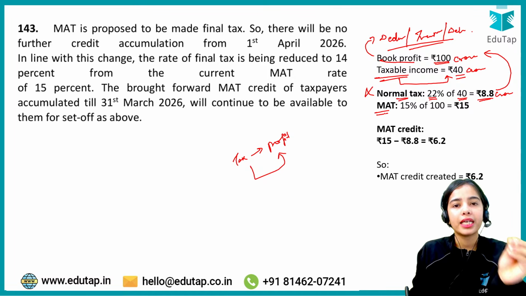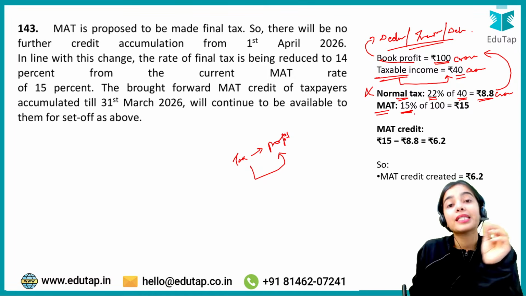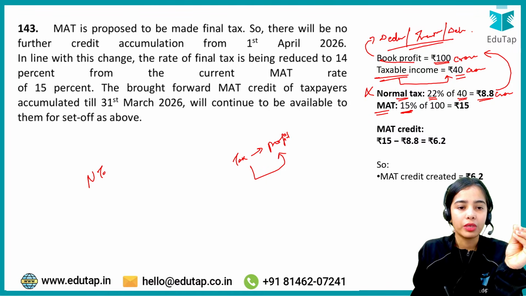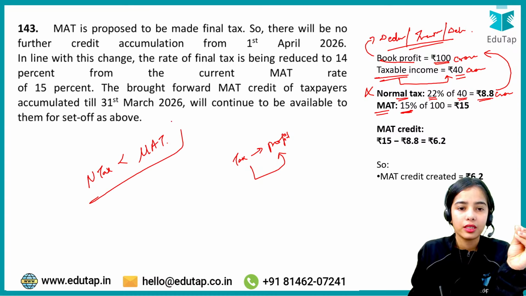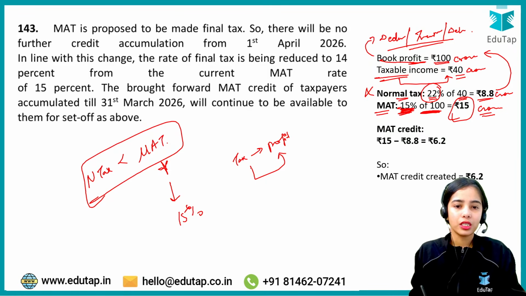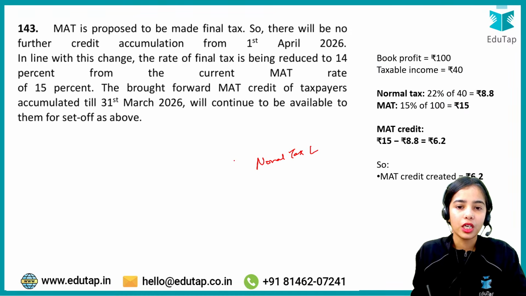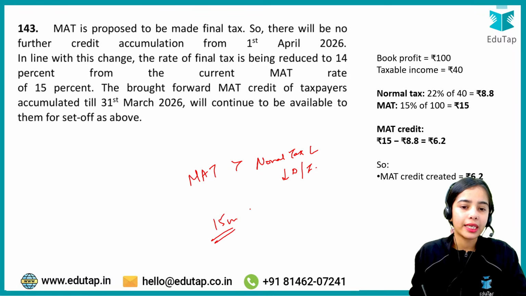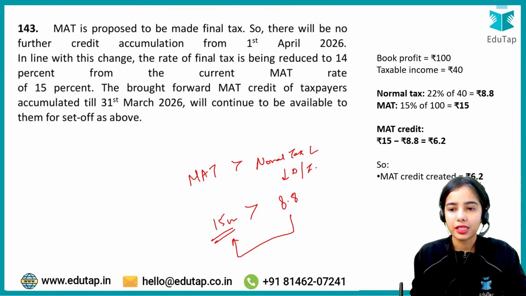That's why the minimum alternate tax was introduced, so that at least this minimum tax has to be paid when the normal tax is less than the minimum alternate tax. Then the minimum alternate tax of 15% applies. So rather than paying 22% on the profit, you have to pay 15% on the book profit, so you will have to pay 15 crores of tax. Now, the normal tax liability was lower than the minimum alternate tax because of the deductions and incentives, so the company paid the minimum alternate tax. Whatever extra tax has been paid, that is the 6.2 crores.